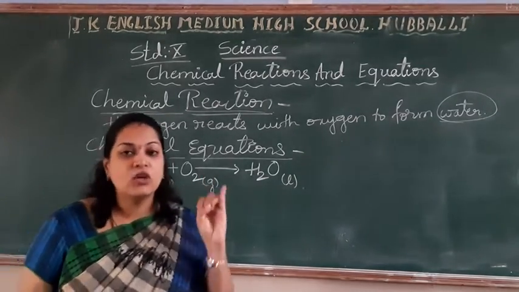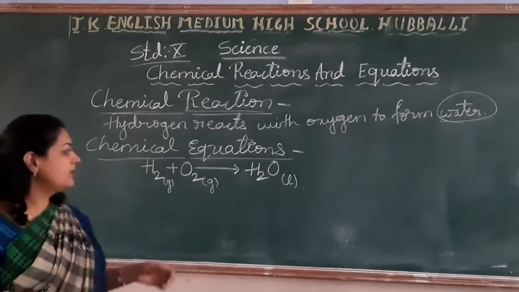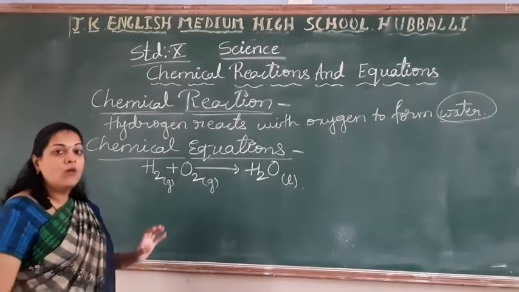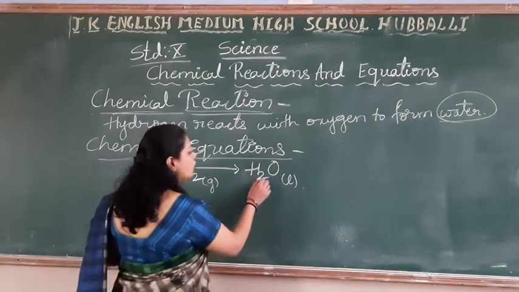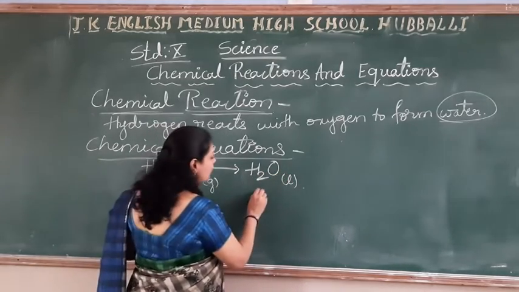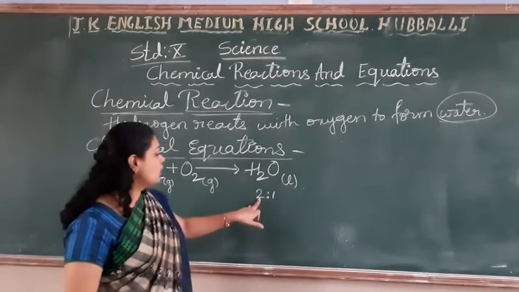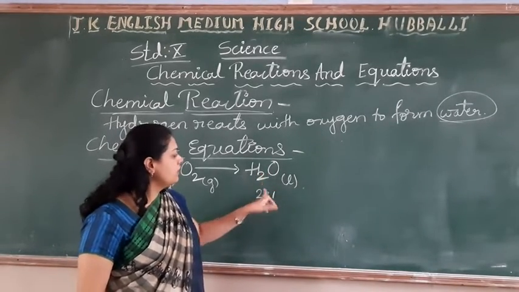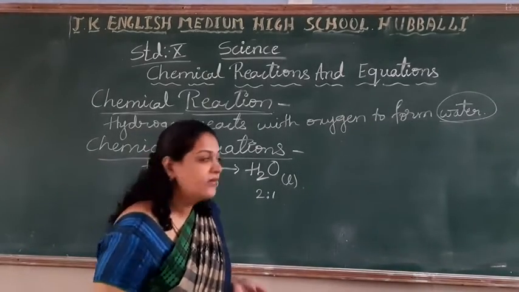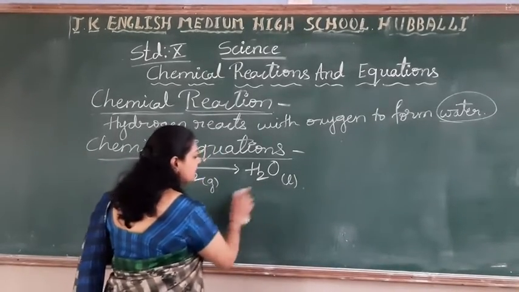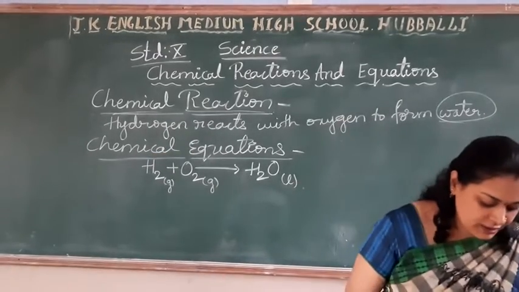You can understand the state of those elements or compounds, how many are taking part, and what the proportion is. See, in H2O, we can understand 2 hydrogen and 1 oxygen. So what can we write? 2:1, because 2 hydrogen and 1 oxygen are involved, and that is the compound called water. Right, students? Like this we can understand the reactions easily.